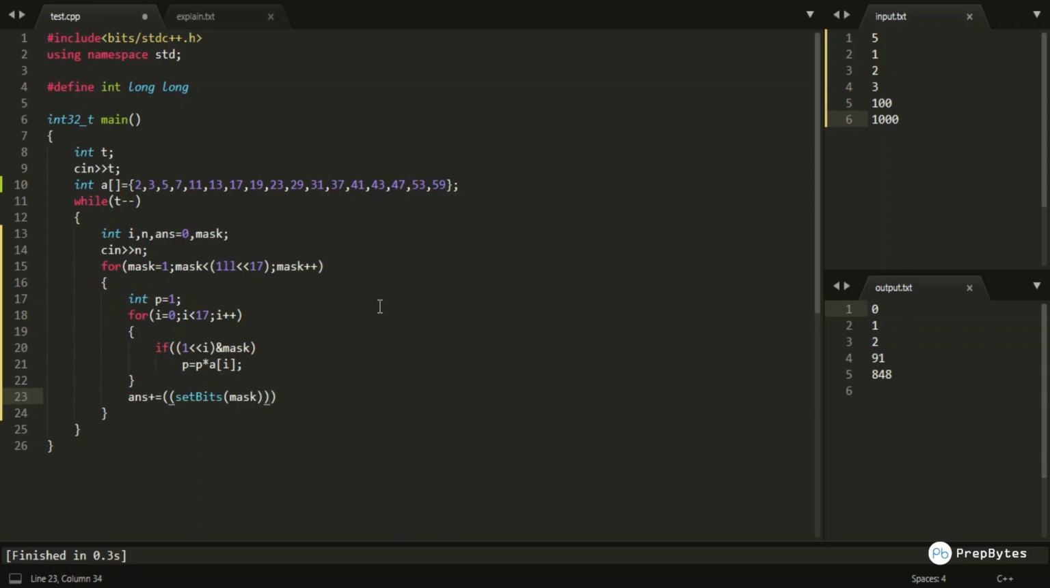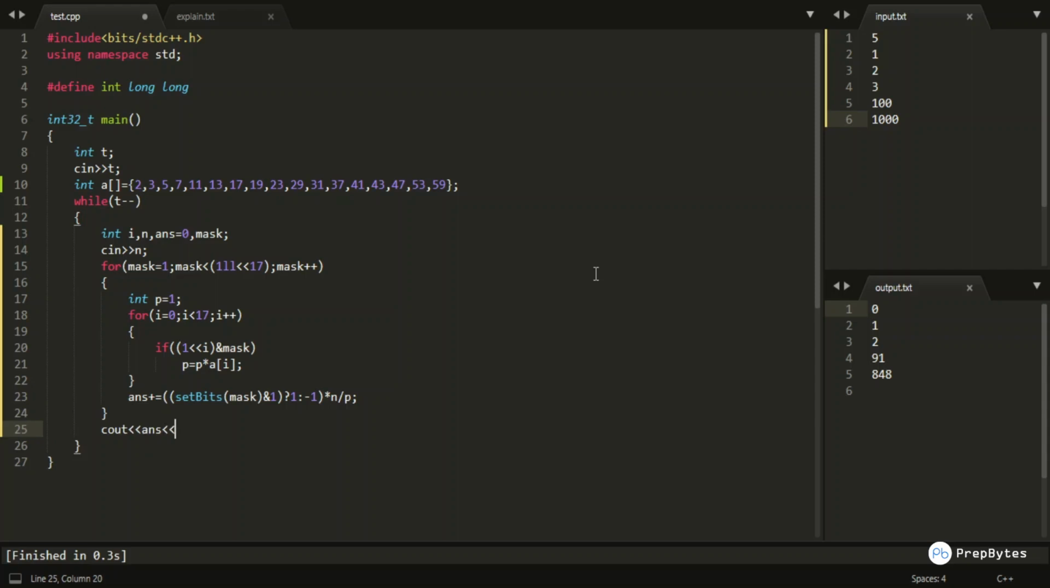Okay, and finally my answer plus would be having the total number of set bits, and I am counting here the total number of set bits in my mask, and I am doing it with the set bits function, and I am checking if it is odd or even. If it is odd, then I would be adding it, so it would be +1, otherwise it would be -1. And finally I am multiplying the whole thing with n by p. Okay, and finally we would be printing our answer.